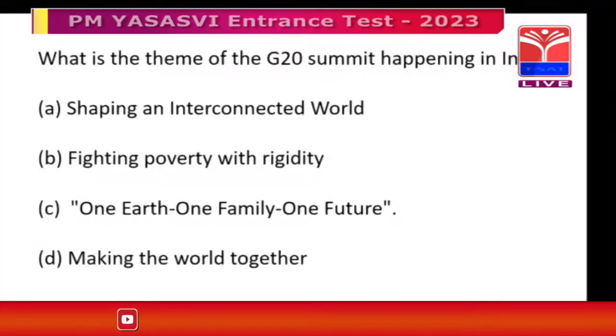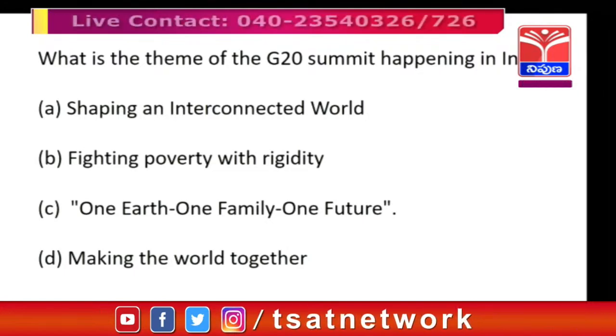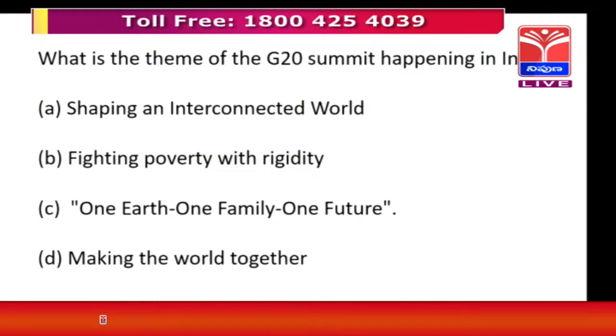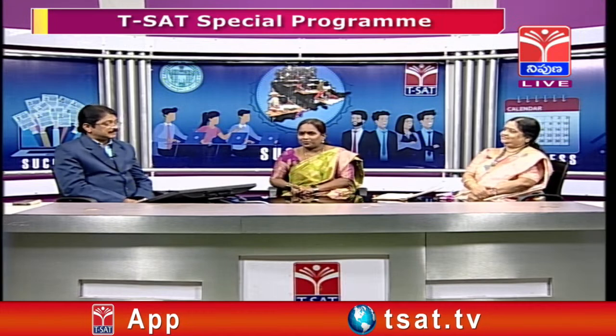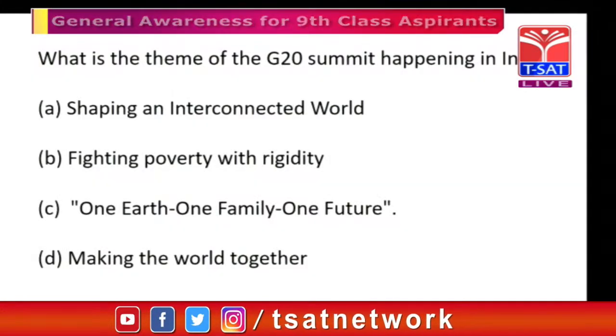Okay, and fighting poverty with rigidity, yes. But what you said, one earth, one family, one future, means maintaining unity among all the different nations in diversity. Vasudhaiva Kutumbakam, that's very important. And making the world together. So among these 4, option C is the correct answer.